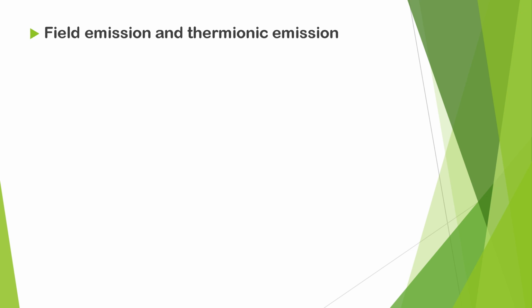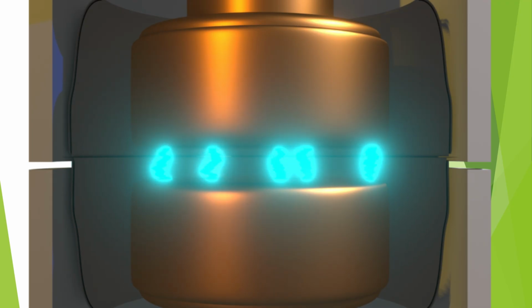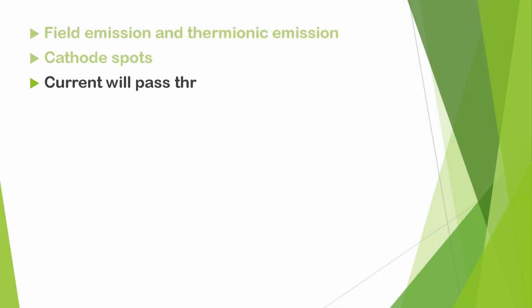There will be certain spots on the contact surface from where electrons will emit due to field emission and thermionic emission. And these spots are called cathode spots. And due to this emission, the plasma will sustain, and as a result, the current will pass through that plasma and create an arc. That means the arc sustains.